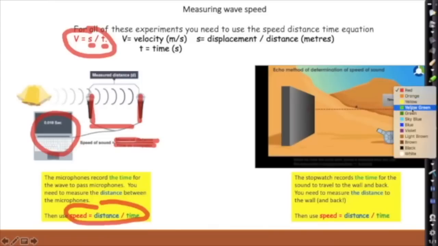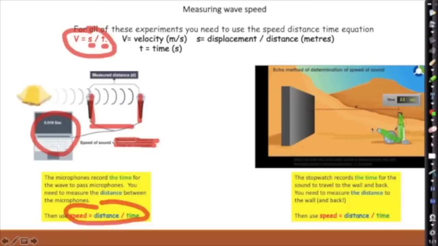Okay, the next one is about the echo method. So here we've got a guy firing a cannonball. Now that noise is going to go off to the wall. It's going to bounce back from the wall and come back to him. So use a stopwatch to record the time for the sound to travel to the wall and back. You need to measure the distance to the wall and back. Don't forget about that bit. Then use speed equals distance over time.